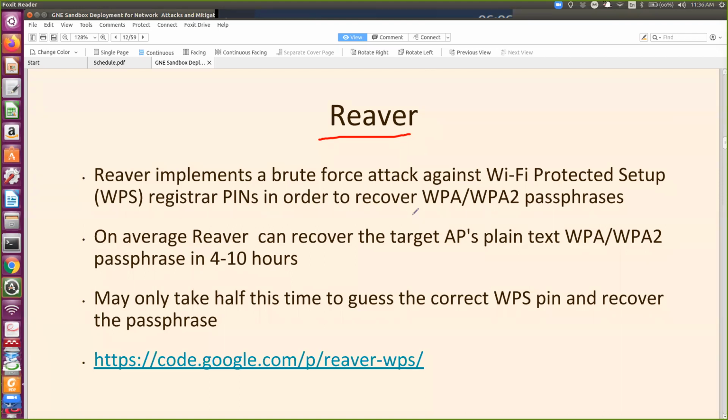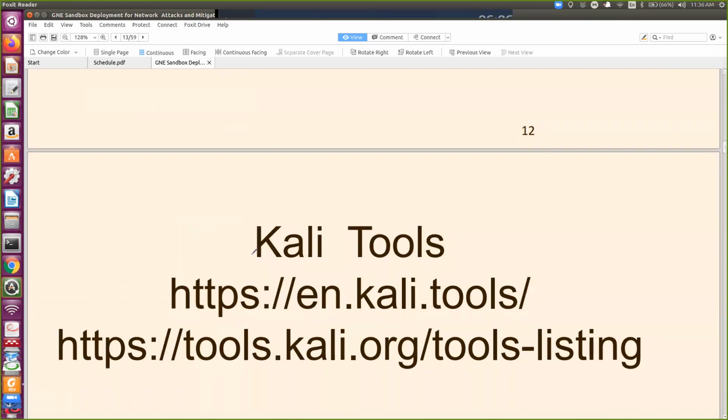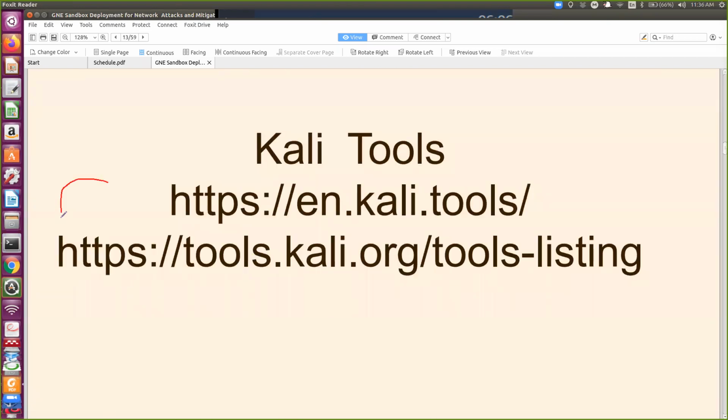So Reaver is another brute force attack against Wi-Fi Protected Setup. On average, it can recover the target access point's plain text, like passwords, in 4 to 10 hours. Now these are the two tools.